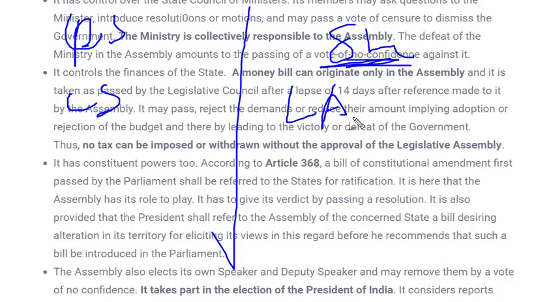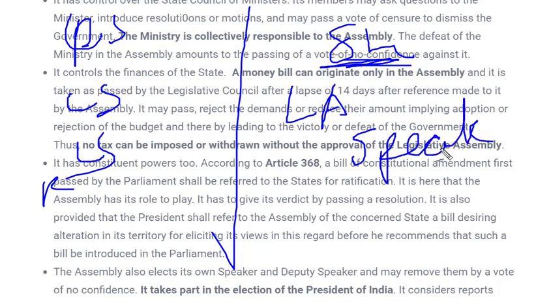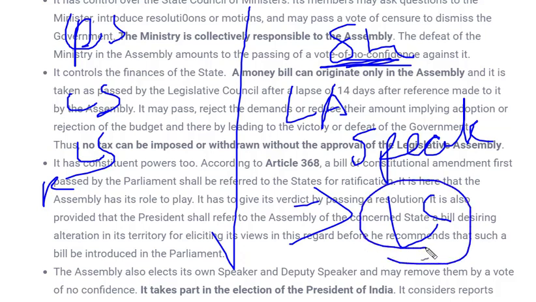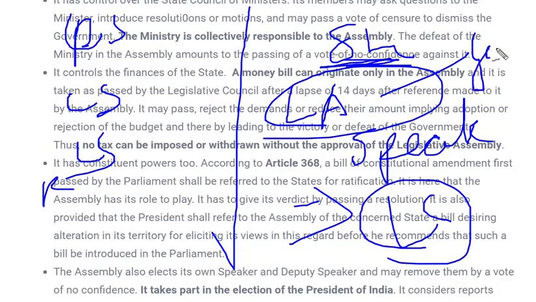And who certifies whether the bill is a money bill or not? In the case of Lok Sabha, the Speaker certifies, and similar is the case over here: the Speaker certifies whether the bill is a money bill or not. And what happens to a money bill? A money bill is simple. It can just be given to Rajya Sabha, or the Legislative Council if it is present. Keep noticing over here, it's not necessary that every state will have a Legislative Council. If it is not there, the Legislative Assembly is responsible for every bill, and the Governor is just asked to give his assent. If the Governor likes, he'll give his assent. If he doesn't like, he won't give his assent.